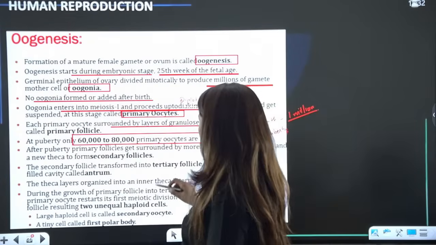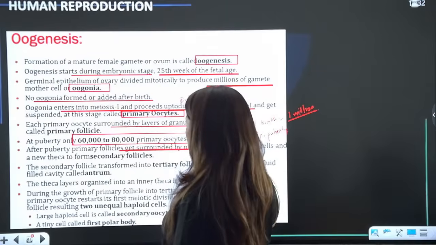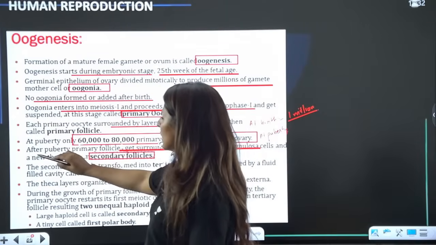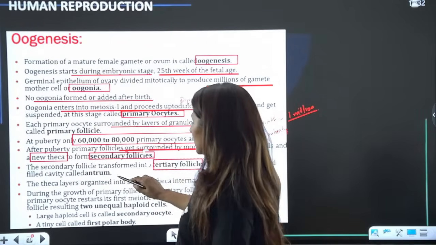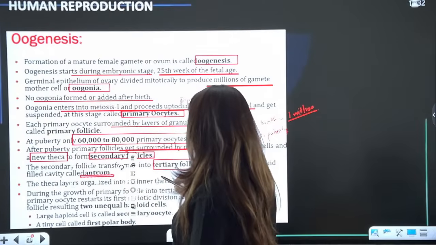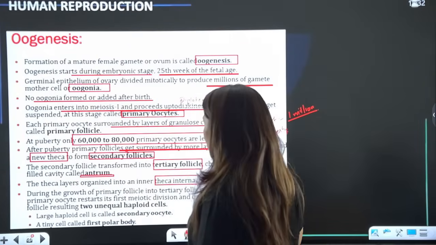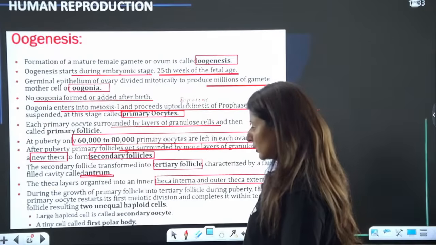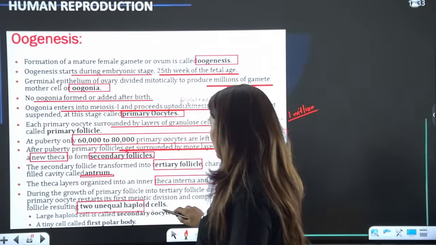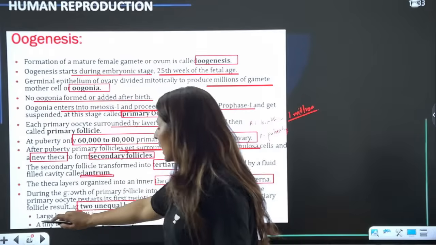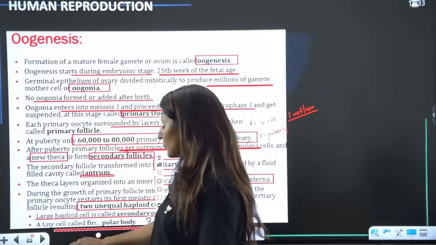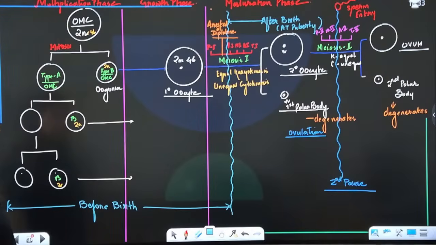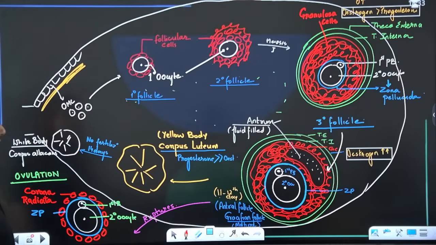Is that clear? Then they get surrounded by a greater number of granulosa cells and become a secondary follicle with theca. Then tertiary follicles are characterized by an antrum, and they are organized into theca externa and interna. Please tell me these points are clear to all, right? And then it will give rise to two unequal haploid cells. The large cell will be known as the secondary oocyte and the tiny cell is called the first polar body. Please tell me these points are all clear. Yes, guys. Is it clear?